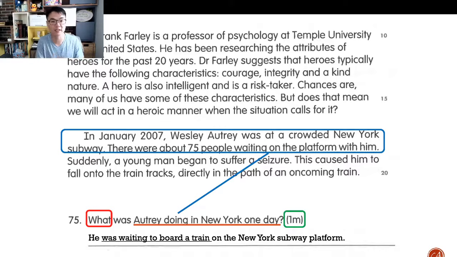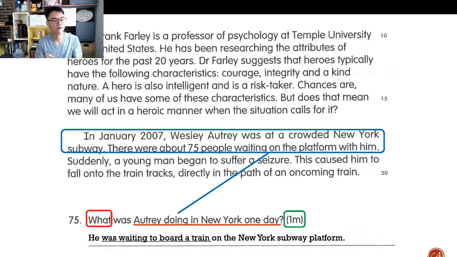He was waiting to get onto the train to travel somewhere else, like the 75 other people waiting with him, right? Waiting to board the train, I'm waiting for the train to arrive and then going to get on it so that I can move with it somewhere else. So in this case, Autry was not just waiting for the train at the platform, he was waiting to board a train. So deceptive, tricky question, right? So a lot of you are going to write he was waiting on the subway or he was waiting for a train on the subway.